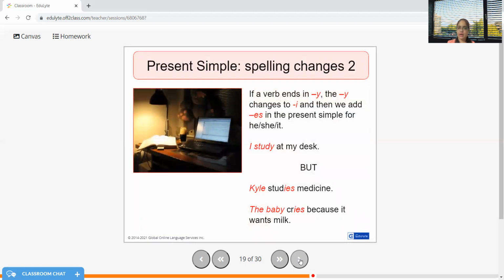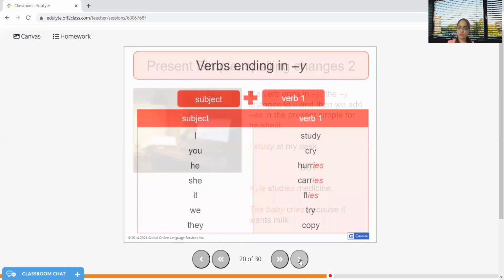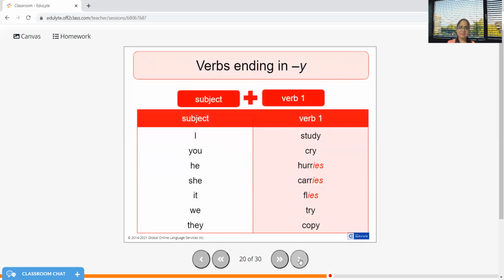If a verb ends in Y and the Y changes to I as per the spelling, we add ES in the present simple for the singular subject like he, she, it. I study at my desk, but Kylie studies medicine. Notice the spelling, studies. The baby cries because it wants milk. CRIES. The spelling CRY changes to CRIES. So as I told you, we need to be careful of the spellings. Few more examples for you. And this chart is truly helpful for you to understand, I believe.